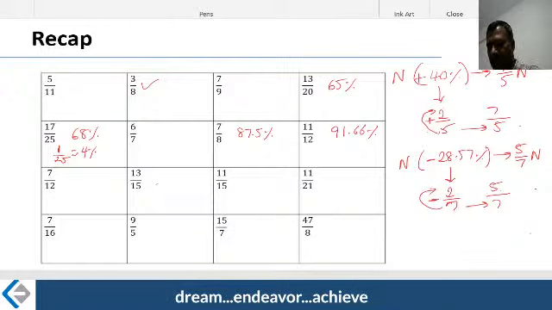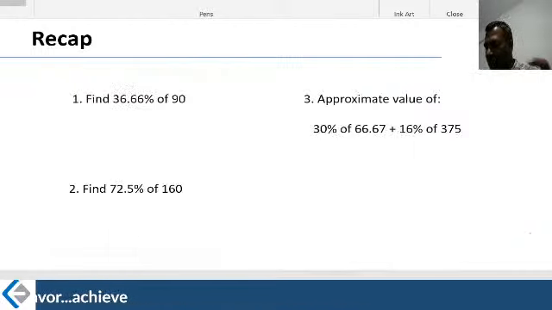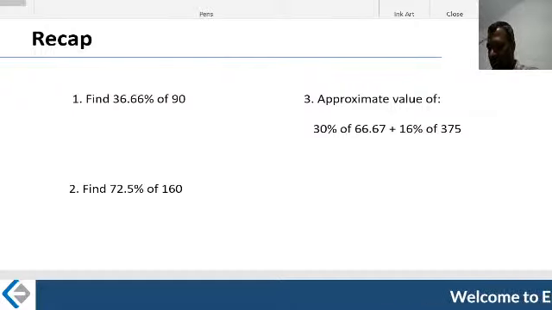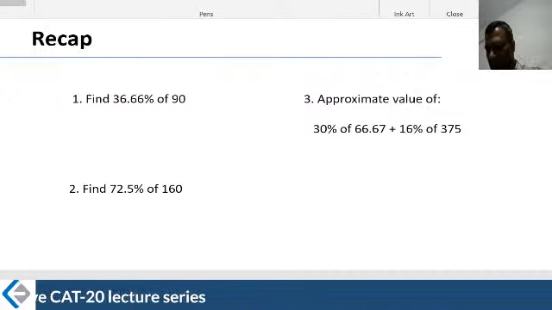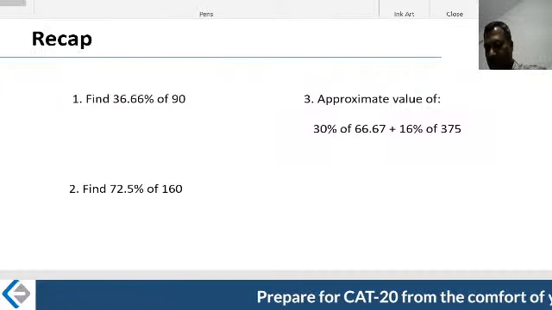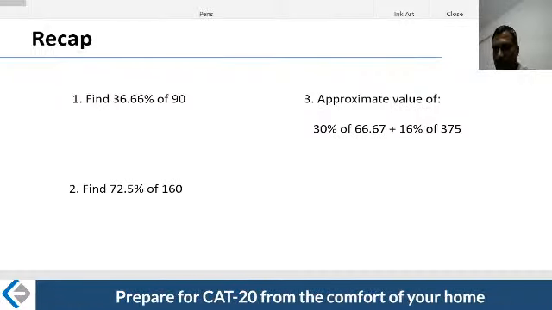Let's capitalize and continue building on this. Maybe another drill on a little bit of calculation before we move further. Find 36.66% of 90. Sometimes you come across numbers and may think, I never came across a number which is 36.66%. You would have learned all this chart, but despite that, you might not have come across this particular number.